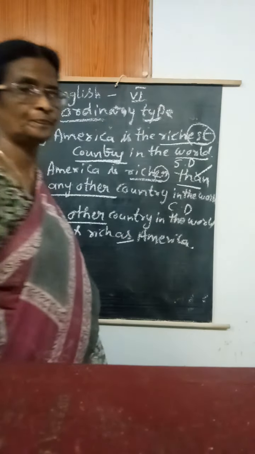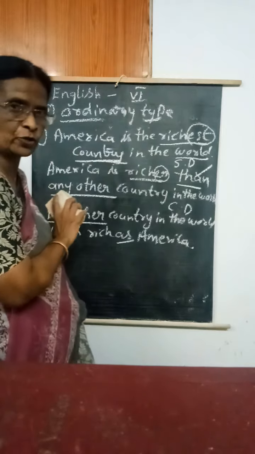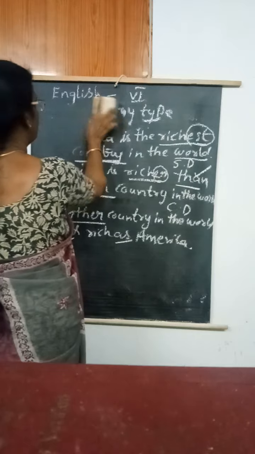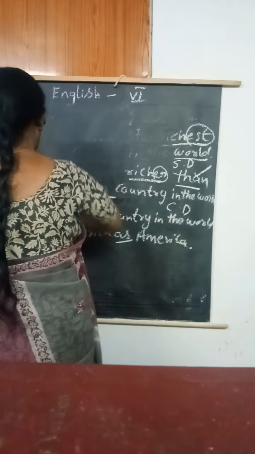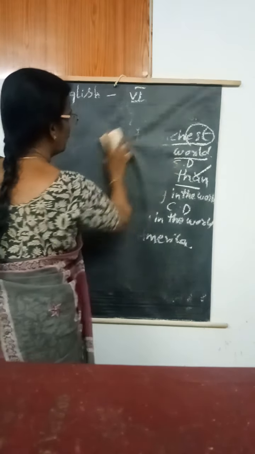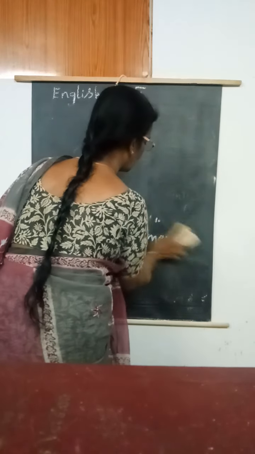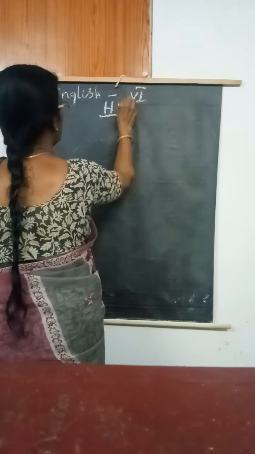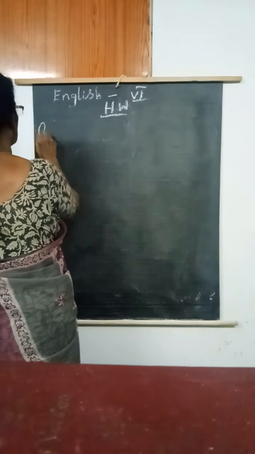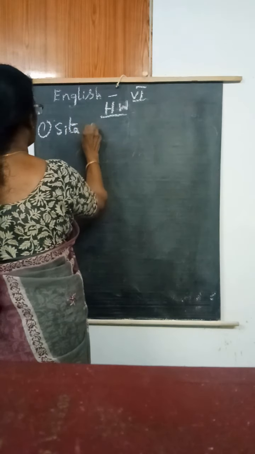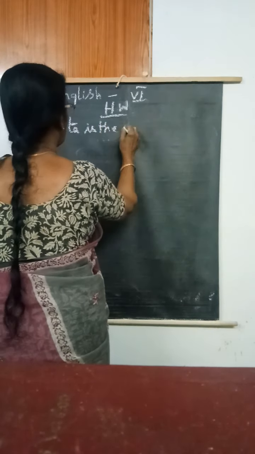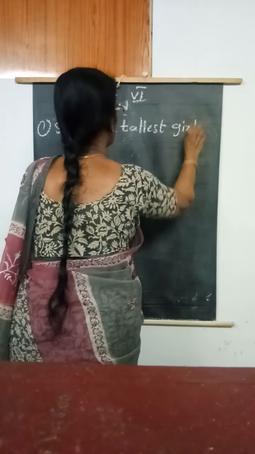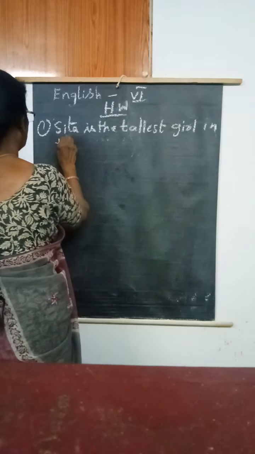Okay. Shall I give the homework? Have you understood? Okay. First example, homework: Sita is the tallest girl in the class.